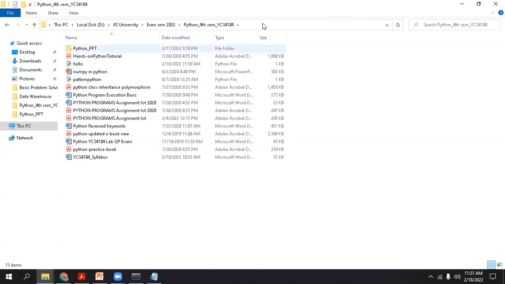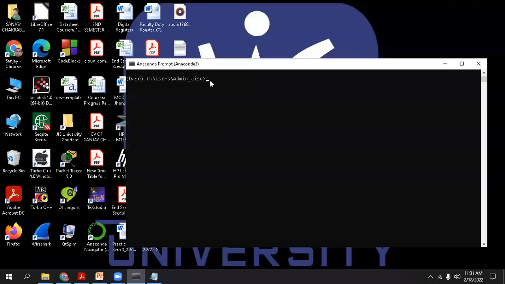Now, how can we do that? Just copy and paste this path. Select it and paste this path here. But before copy and paste, we'll have to switch from the C drive to the D drive. How can we switch it? Very simple. Just write D: and press enter. You are directly switched from the C drive to the D drive.